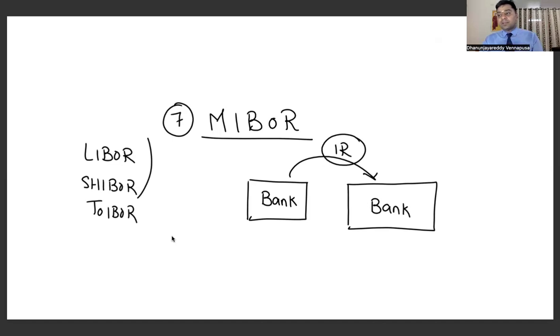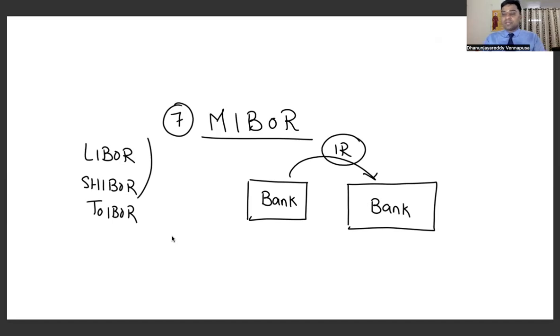Now whenever one bank gives money to another bank, they will collect interest. Whenever I give money to you, I will collect interest, and whenever you give it to me, you will collect interest from me. What is that interest rate that the banks are collecting? This is called the interbank offer rate. The interest rate at which one bank lends to another bank is called the interbank offer rate. In India, all the banks will lend to other banks at a predetermined interest rate, and that is called the Mumbai Interbank Offer Rate.